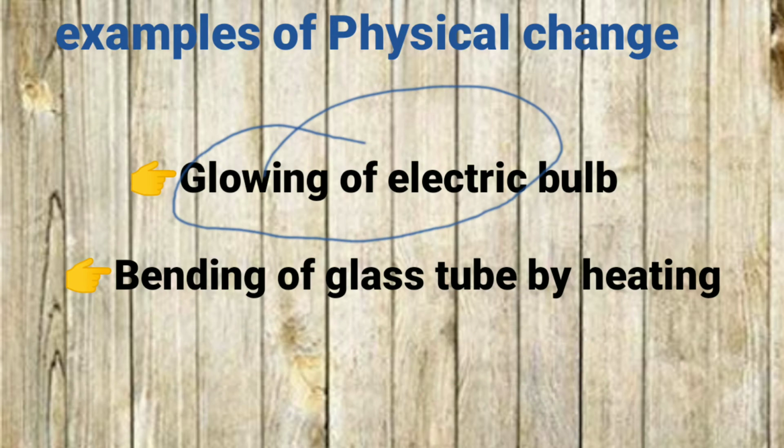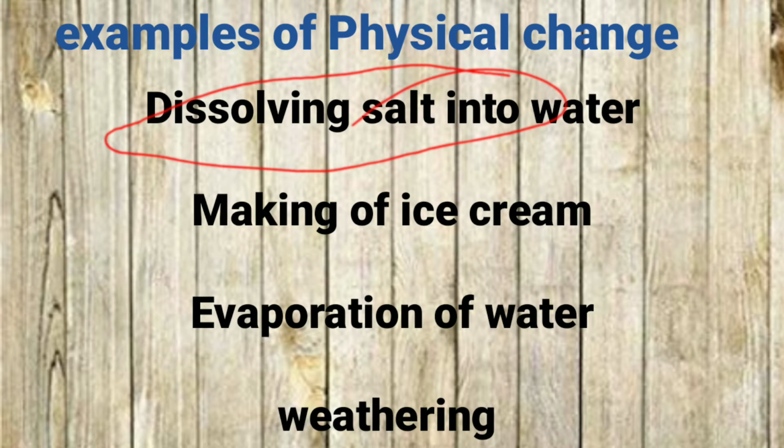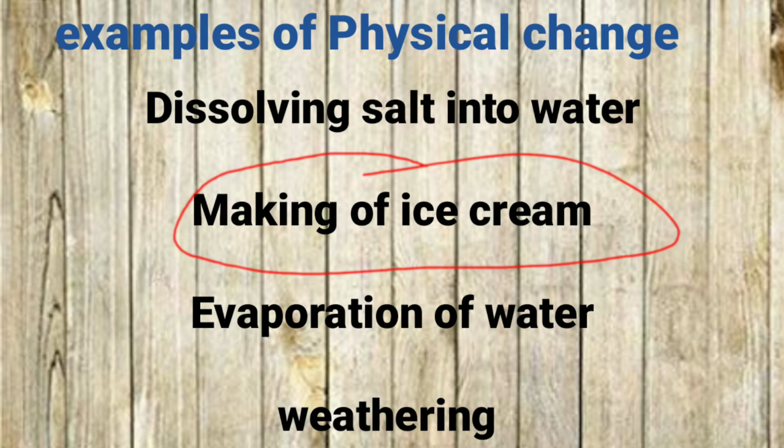Next example, glowing of electric bulb. It is also physical change. Bending of glass tube by heating. It's a physical change. Dissolving salt or sugar into water to form solution. It is also physical change. Making of ice cream. It's a physical change. Weathering, it's physical change, physical process.